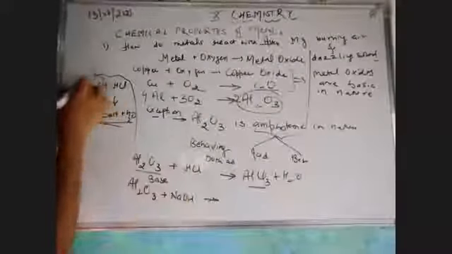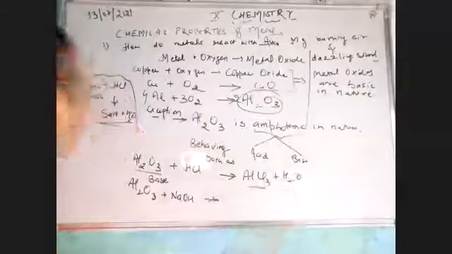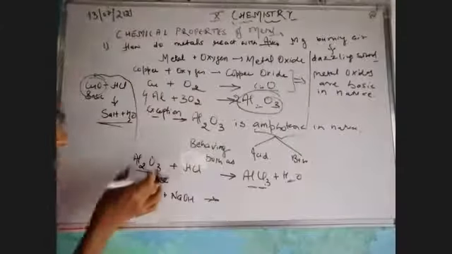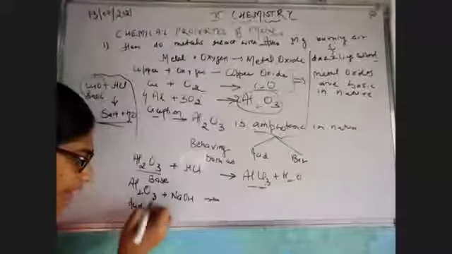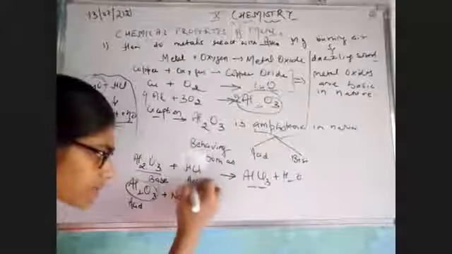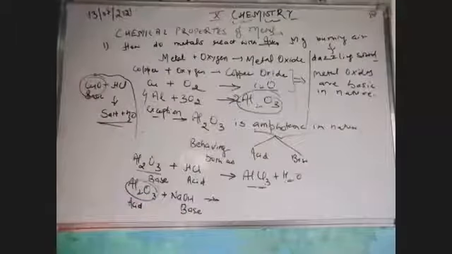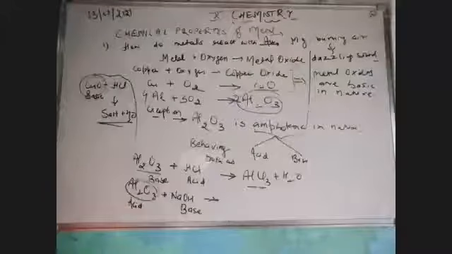Just like your copper oxide behaved. It is reacting with acid, it would give you salt, it would give you water. In the very same manner, my aluminium oxide is right now behaving as acid. Why? Because NaOH is a very, very strong base. Is it making sense? It can act as base also, it can act as acid also. That is the beauty, the specialty of aluminium oxide.